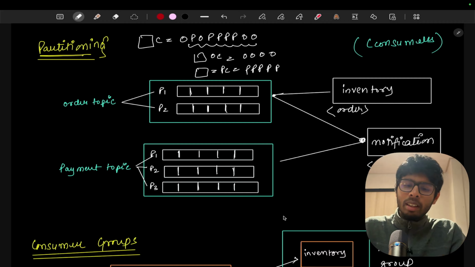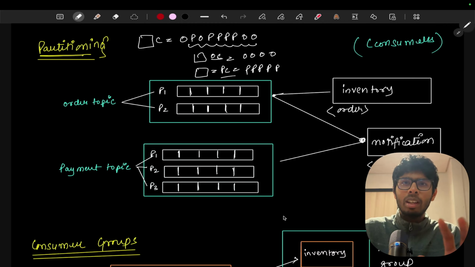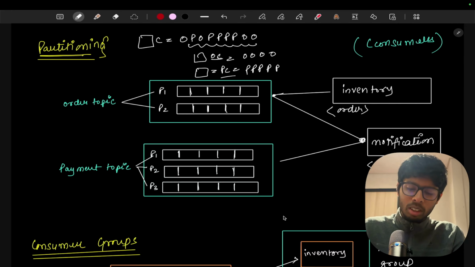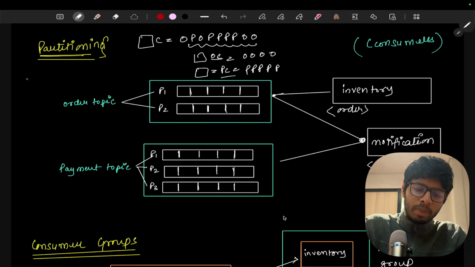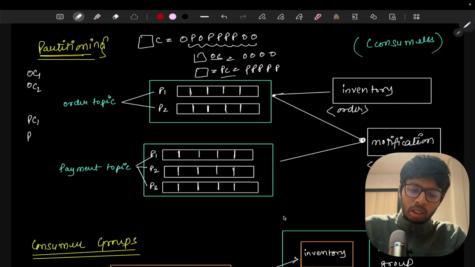So the whole idea is, let's make this counter a cabin, and into this cabin we put three counters for orders and three counters for payments. It is as simple as hiring multiple people. So this is my order counter 1, order counter 2, and again payment counter 1, payment counter 2.